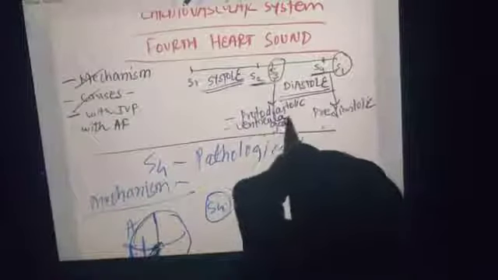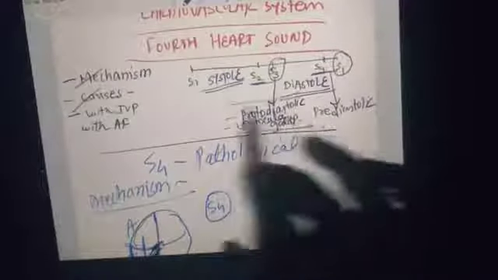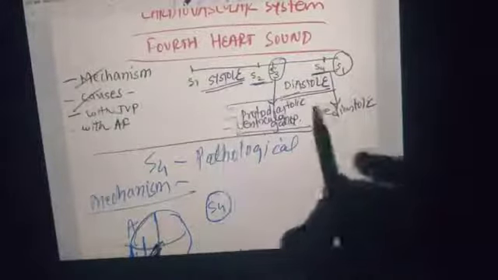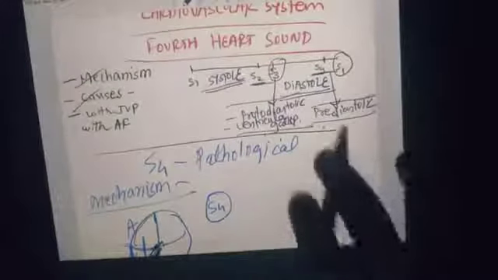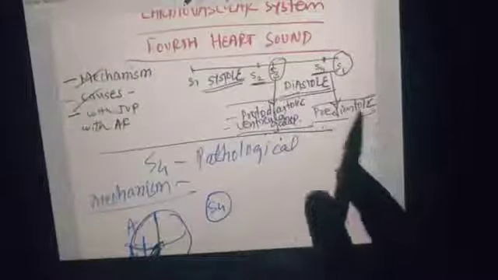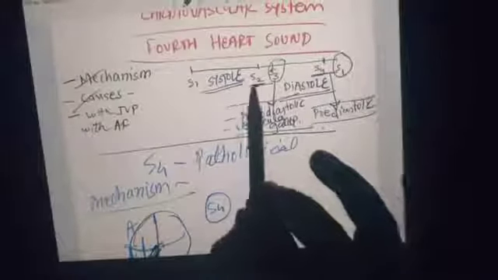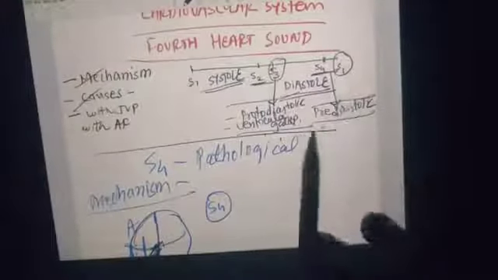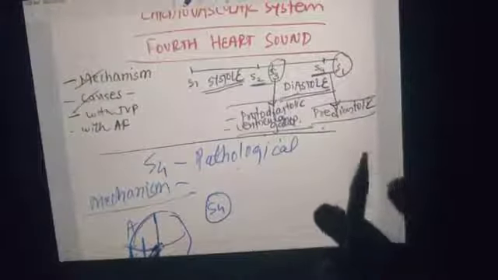So this is how we will draw, and these are their alternative names. Both S3 and S4 appear in the diastole, but we have to see whether it comes nearly after S2 or nearly before the S1 sound. One important point to remember is that S4 is produced due to active forceful contraction of the atria, atrial contraction.